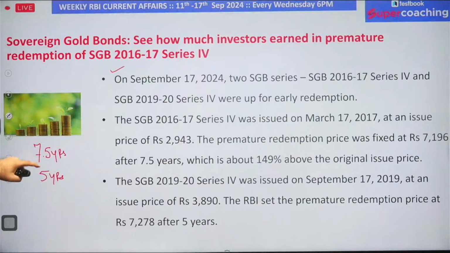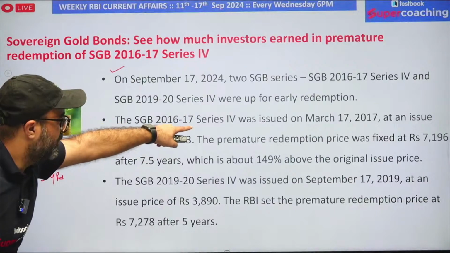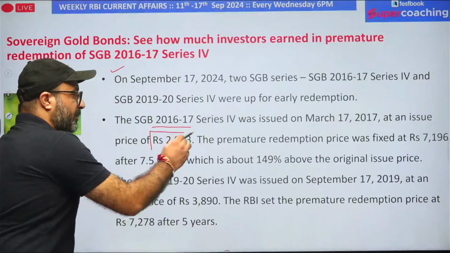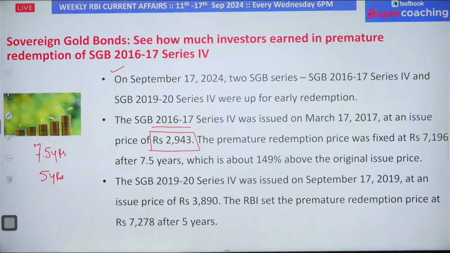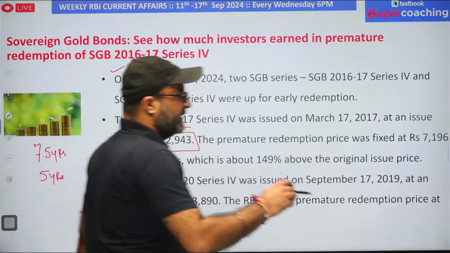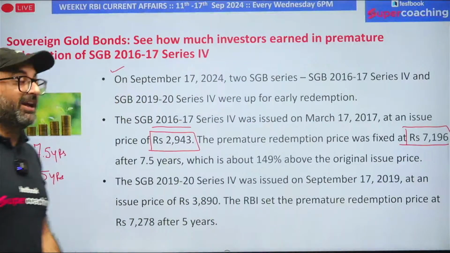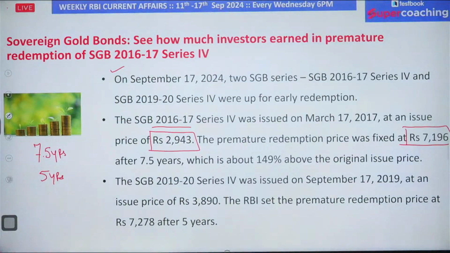If you talk about those who purchased these bonds in 2016-17, you know what? They purchased a 1 gram bond for 2943 rupees, and now they are going to receive 7196 rupees, which is a return of around 149% above the original issue price. So above the original issue price, you are getting 149% return.